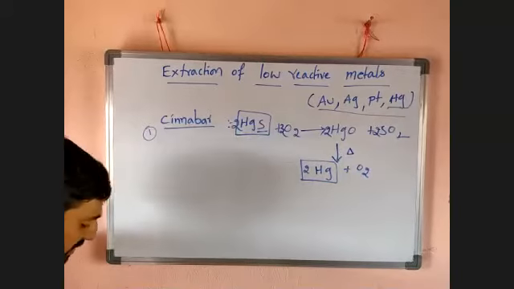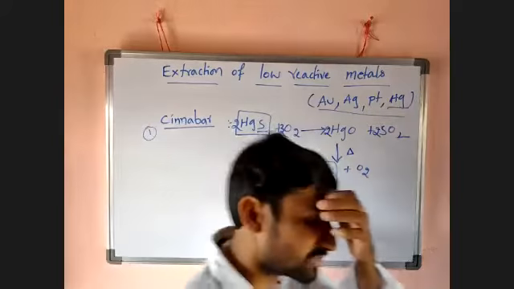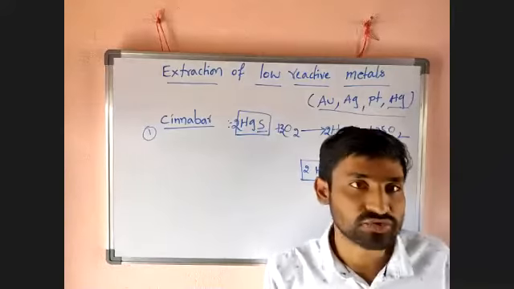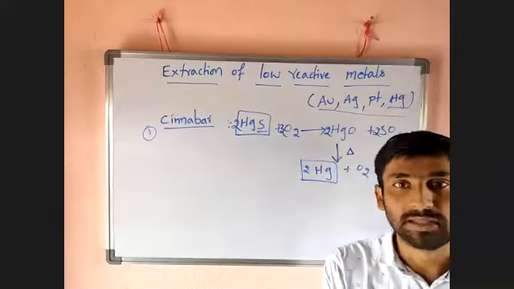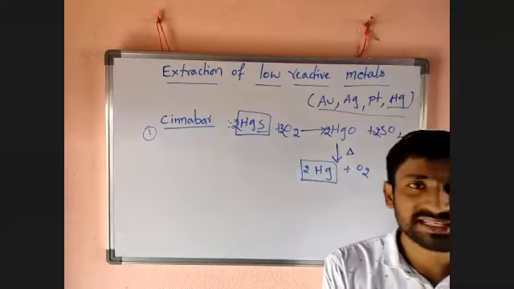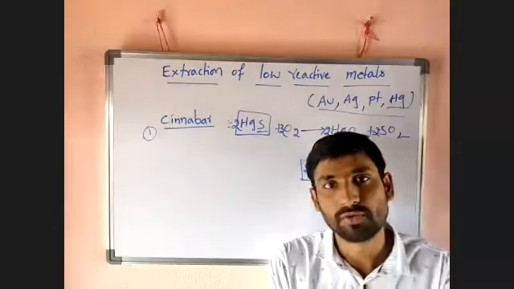What we are discussing here is extraction of low reactive metals. Generally, low reactive metals are obtained in their native, original state, but in very few cases they are obtained in the compound state.